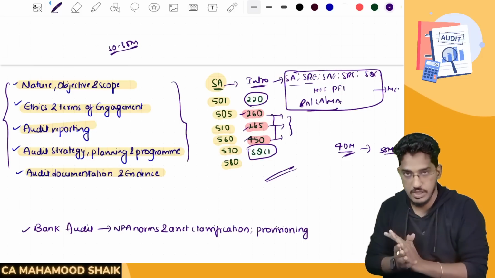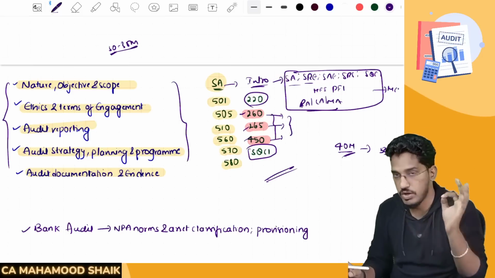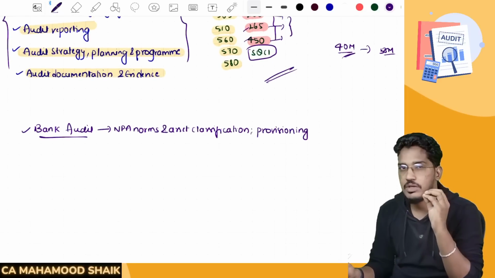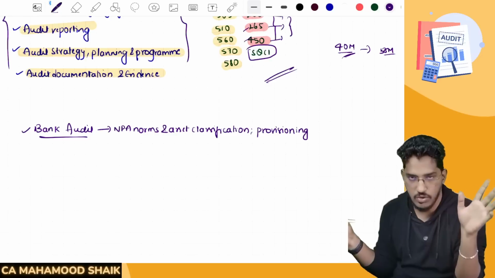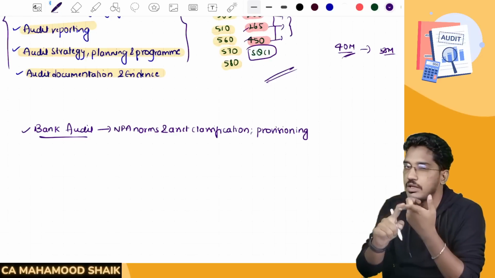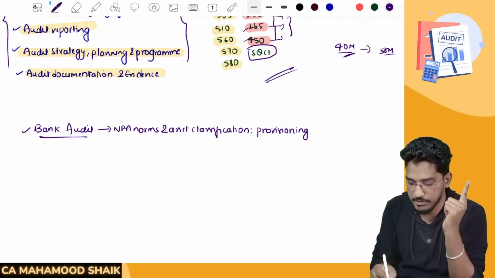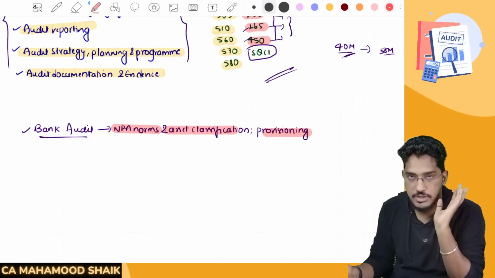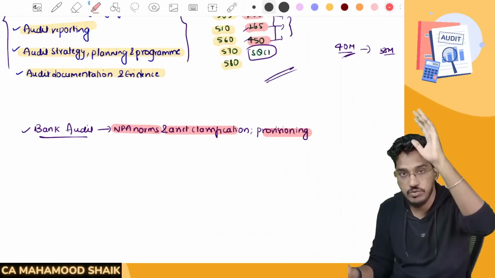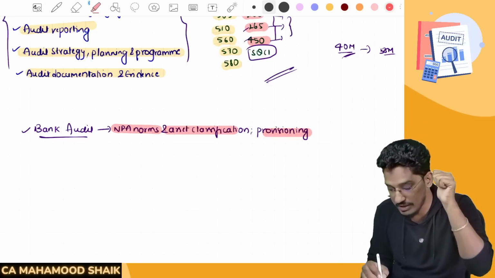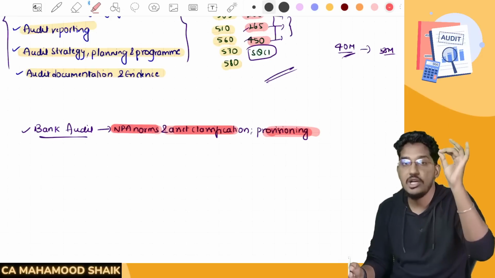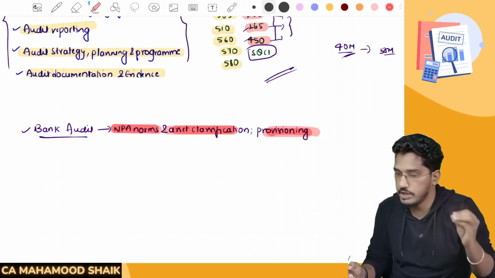Okay. Then after that, what I would suggest you to do is take the bank audit chapter. In the bank audit chapter, whether you read the complete chapter or not, I'm least bothered. But one thing I want you all to cover is asset classification, NPA norms, provisioning. Open the study material and have a look at it. You will be able to find, as per the Banking Regulation Act, what are the NPA norms, what is asset classification, what are the provisioning requirements. That I wanted you to go through.